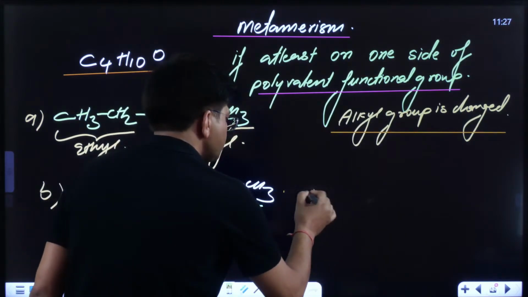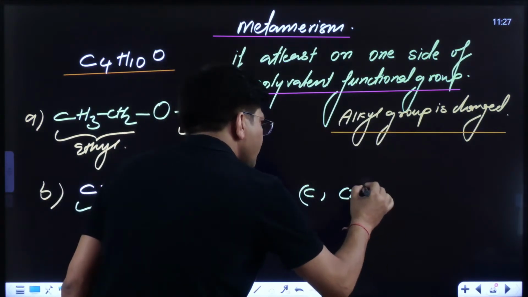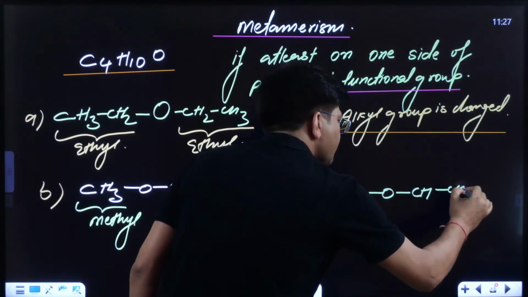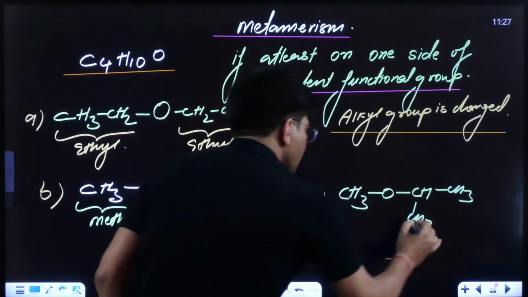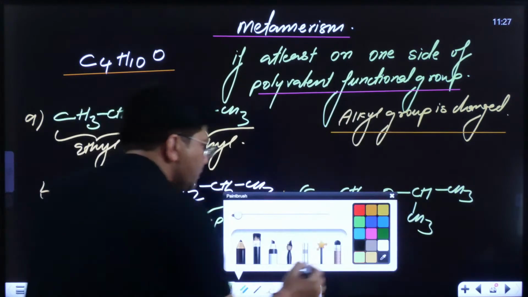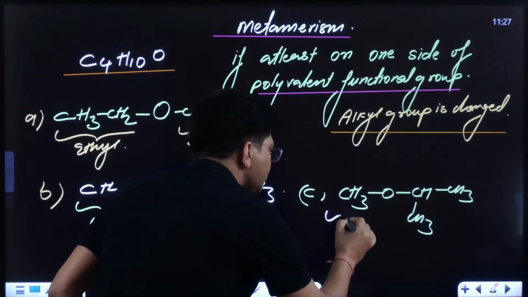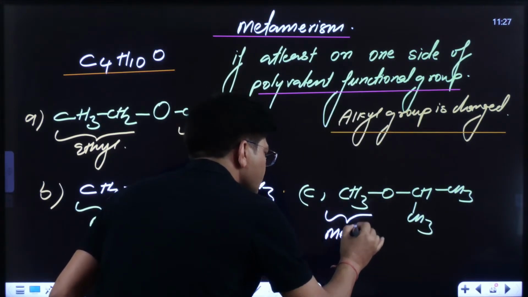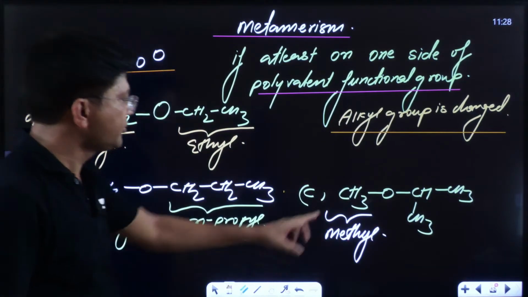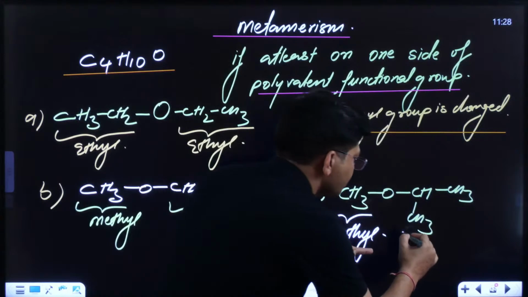Now if I am going to write down one more, everyone see to it. CH3O, CH3, CH3. This was methyl and this is also methyl, kids. That has not got changed. But here you can see this is isopropyl.